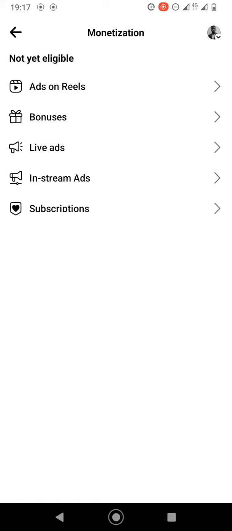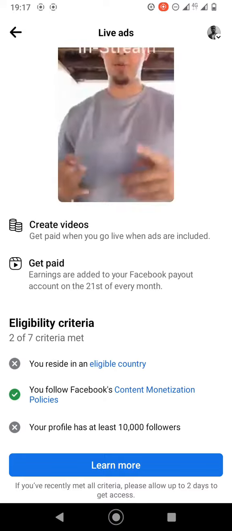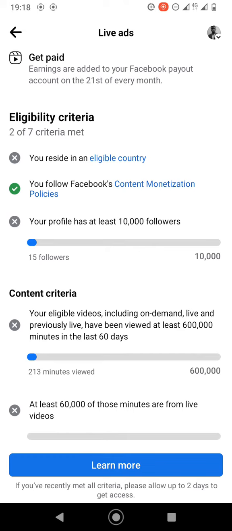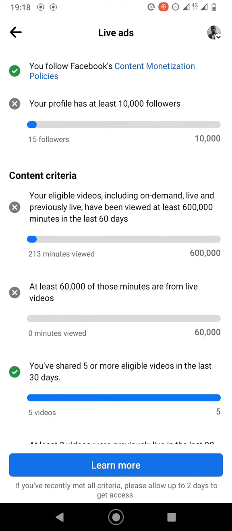But you could be earning a lot of money through live ads. Let me show you the live ads. For you to earn through the live ads, you must live in a country that is eligible. You must follow Facebook's content monetization policies, and you must have at least 10,000 followers. Then your eligible videos, including on-demand, live ad, and previously live, have been viewed at least 600,000 minutes in the last 60 days. You must have at least 600,000 minutes in the last 60 days.